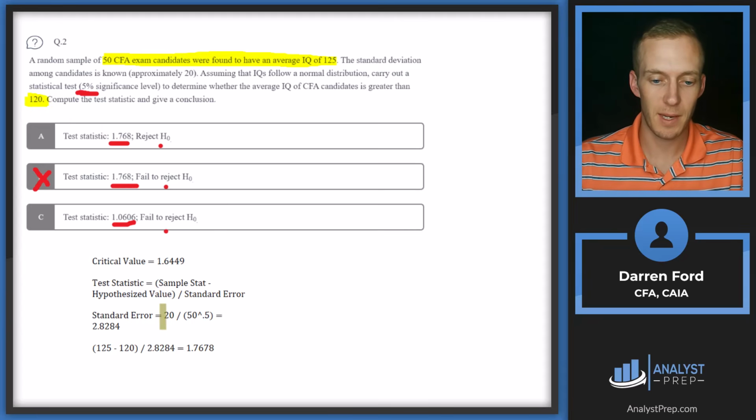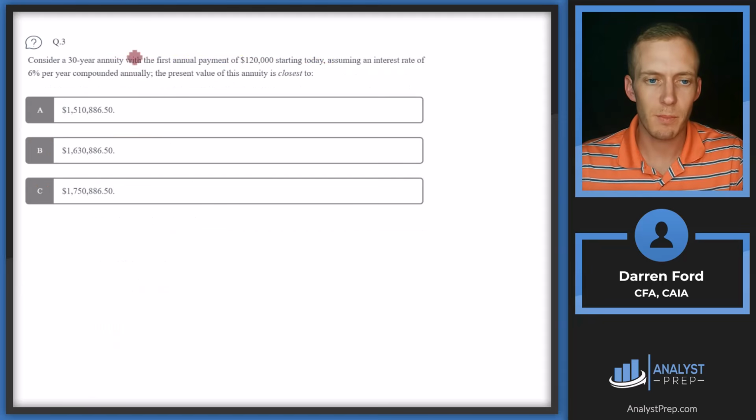And standard error is going to be calculated as the standard deviation divided by the square root of n, so the square root of our sample size. So we get a standard error of 2.8284. So we'll have 5 in our numerator, and then that 2.8284 in our denominator, which gives us 1.7678, which lines up with answer A. And since it's greater than our critical value, we will reject that null. Answer A.